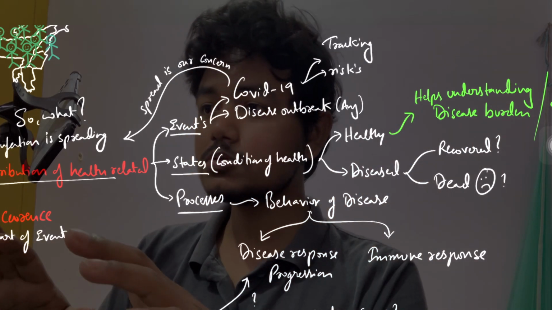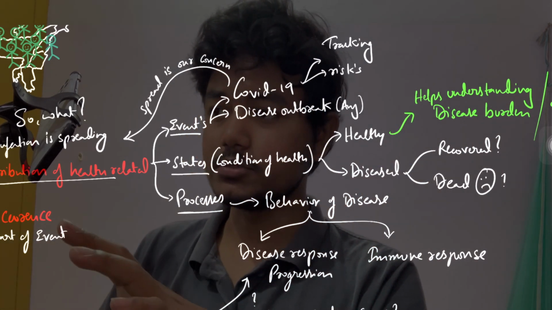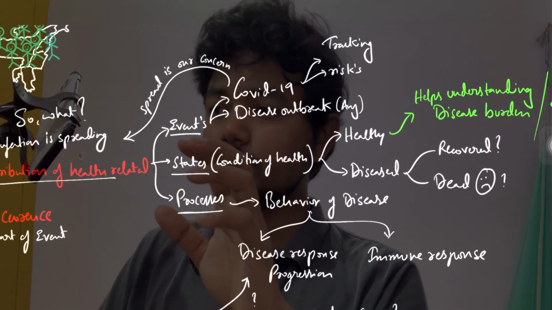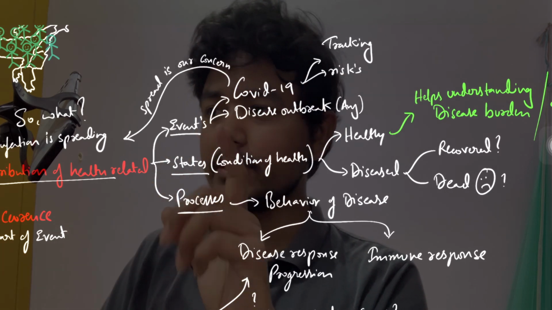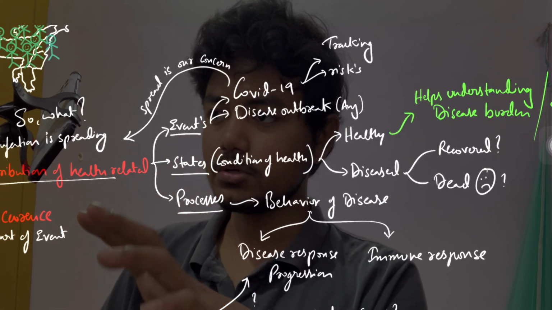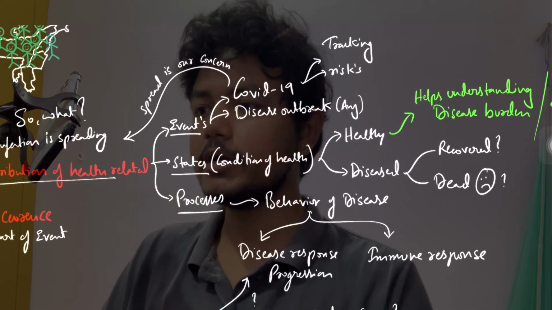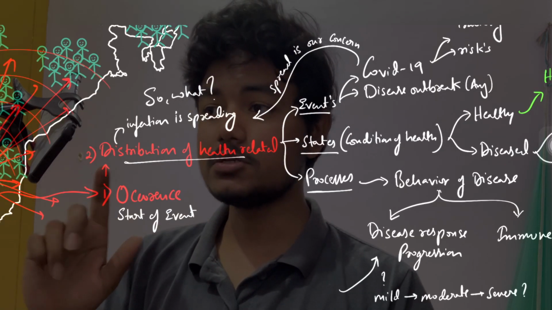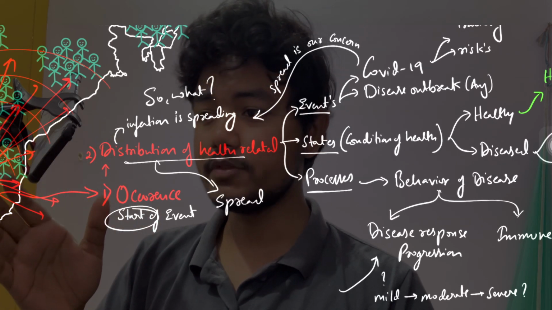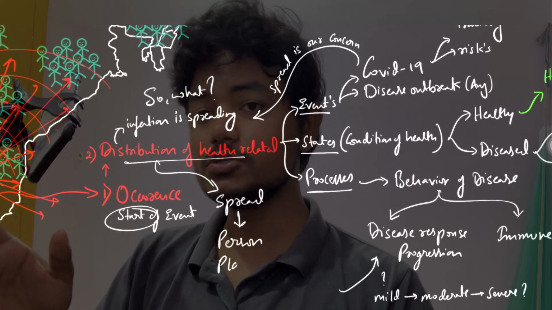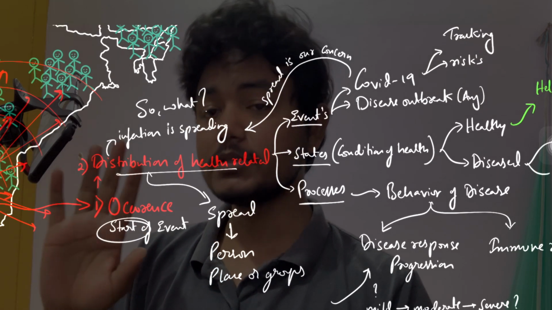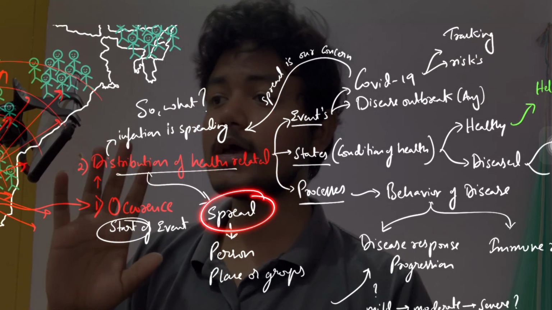Okay, so we are done with the processes, and this was all about the distribution of health related events, states and processes. This has given us the bigger picture, right? So let's quickly review whatever I have told. We had this term, the distribution, which means the spread of the disease to either people or groups or any other places. Under this we have three subheadings: the events, states, and processes.